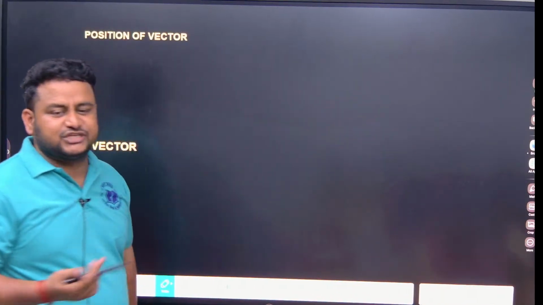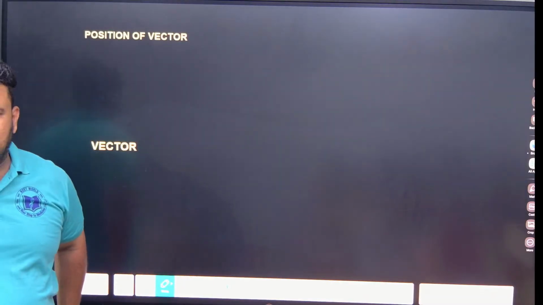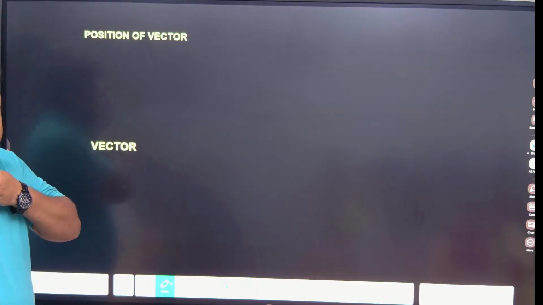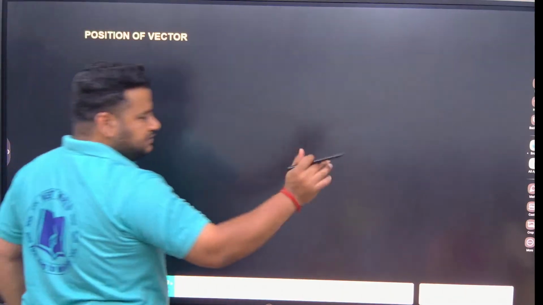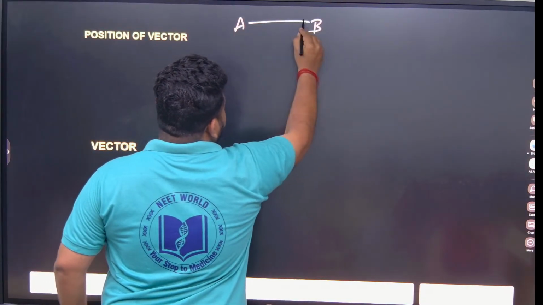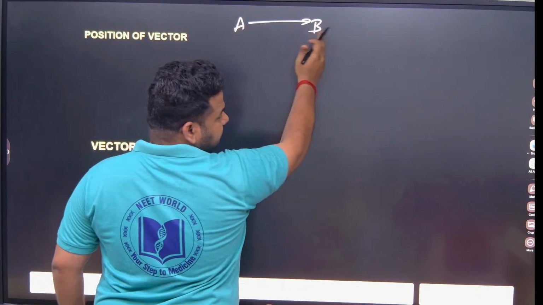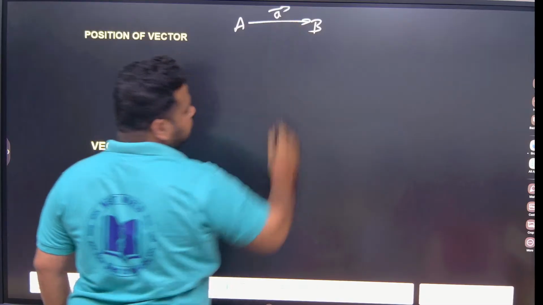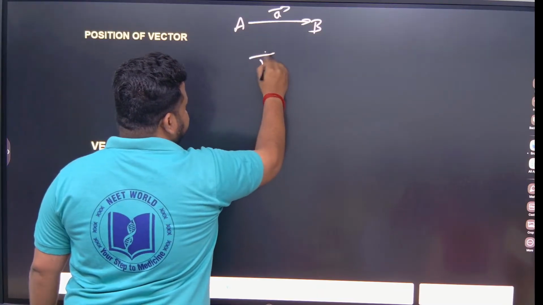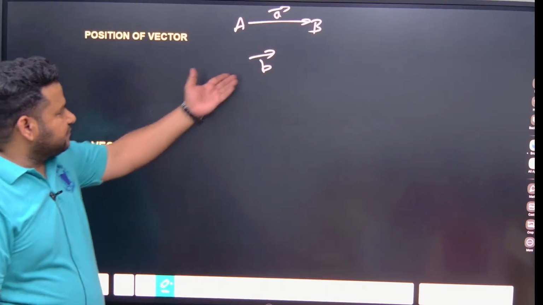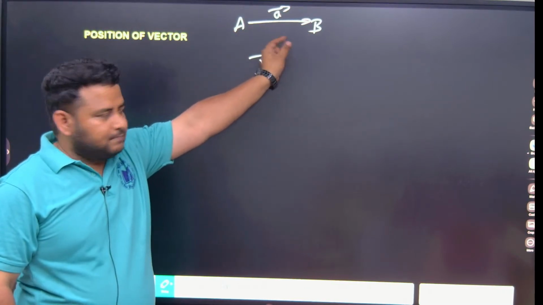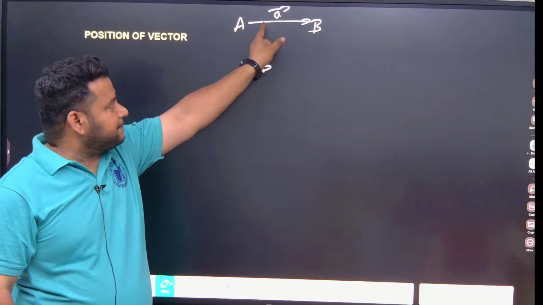position of a vector, or position vector. Listen carefully, this is important. I told you, if I write A to B, this is a vector starting from A and ending at B. I will represent it like this. To this, parallel there is a vector, I will write it like this. Now this AB is not a position vector, but a normal vector, and it is represented by vector A.